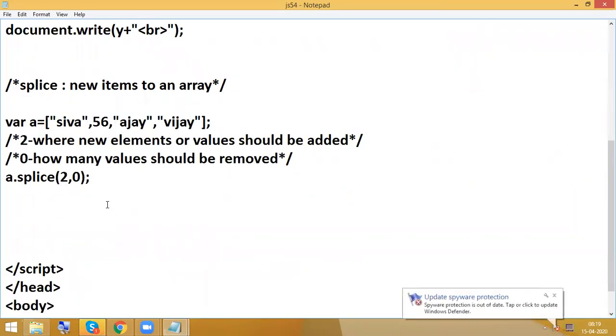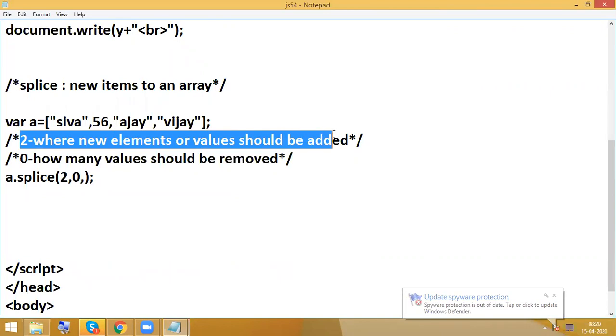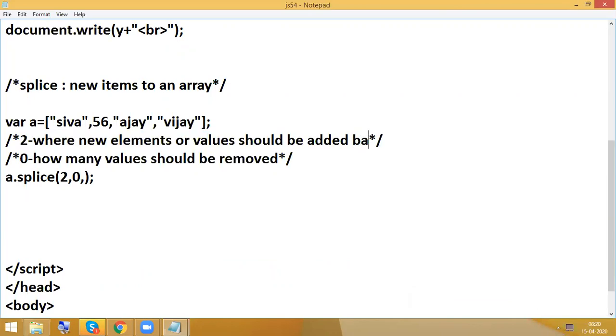So then after this, we need to mention what I said: 2 is the position from which the new element should be added. So now here 2 comma 0 is there.